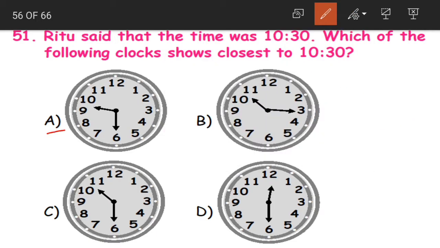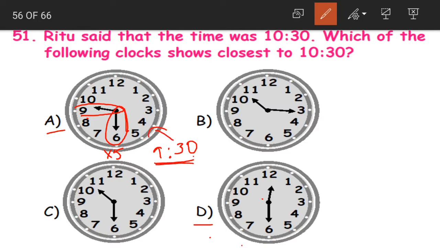Let us see what time is represented by options A and D as well. Now here the short hand is at 9, so hours it would be 9. For minutes it is at 6. So 6 into 5, 30 minutes. 9:30 would be the time represented by option A.